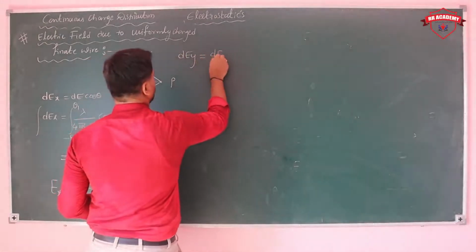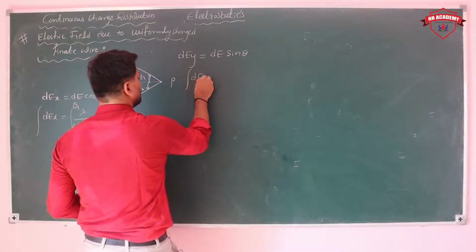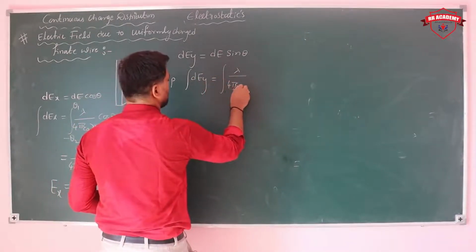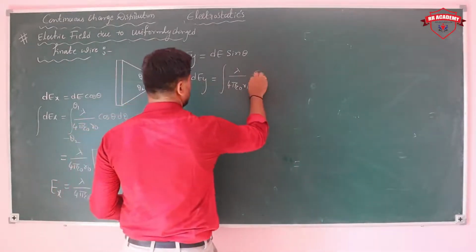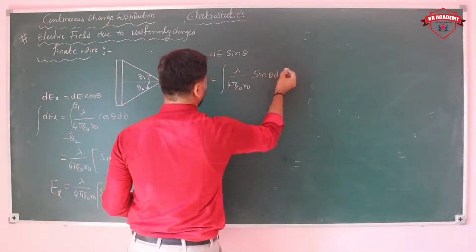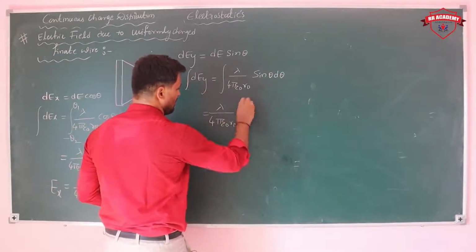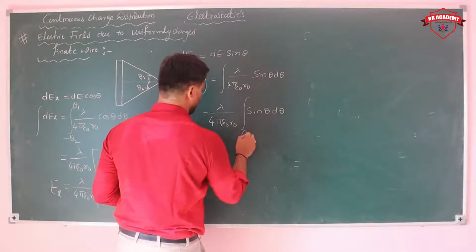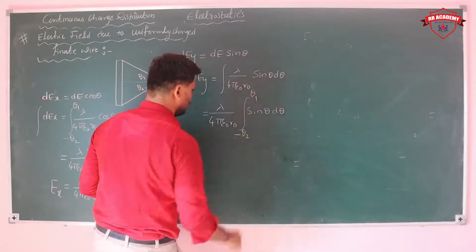At the same time, try to get the value of dEy. dEy is equal to dE sin theta. So then integral dEy is equal to integral lambda by 4 pi epsilon naught r naught, that is the value of dE, into sin theta d theta. Now lambda by 4 pi epsilon naught r naught integral sin theta d theta, limits minus theta 2 to theta 1.